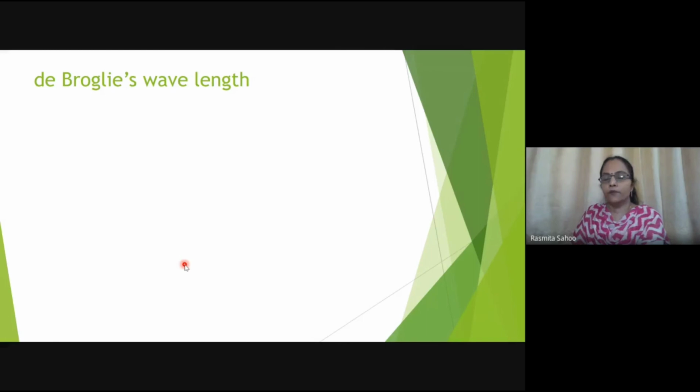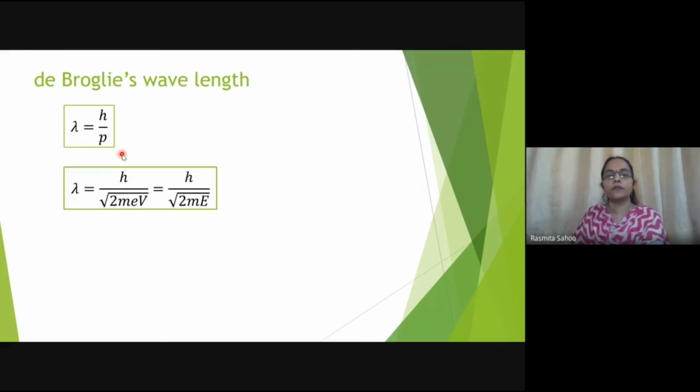Now what we have seen: this is the general formula for de Broglie wavelength, lambda equals h by p, and this is in terms of applied electric potential or electrical energy, whichever is given; accordingly you can choose the formula.